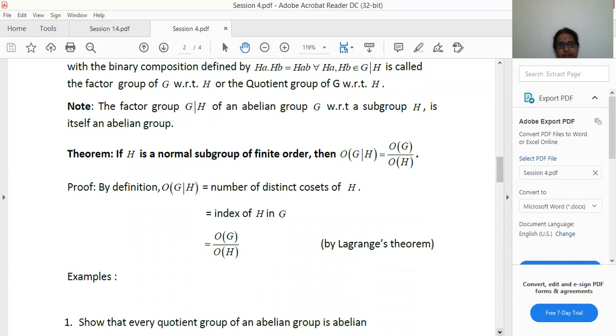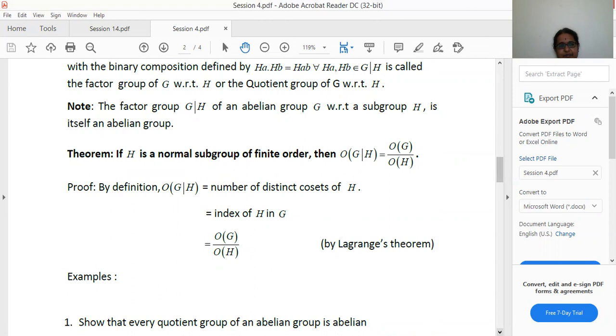So after defining, first we constructed the set G/H, and we defined the binary composition given by Ha dot Hb is equal to Hab for all Ha, Hb belonging to G/H. With that we have defined G/H as the quotient group or the factor group.